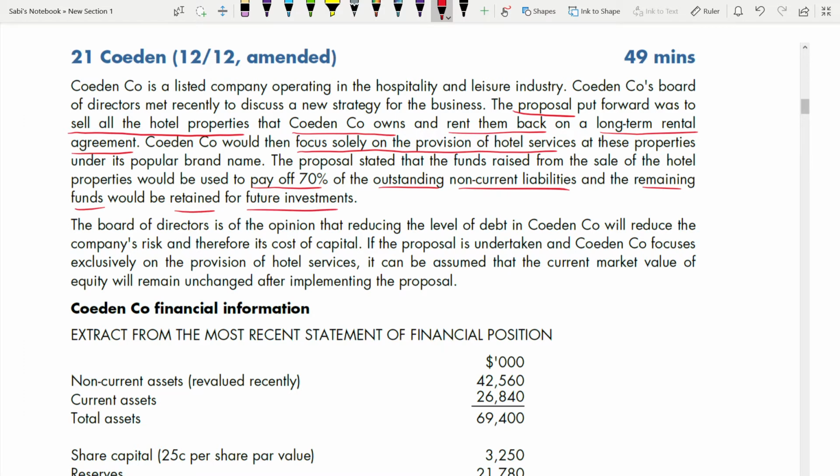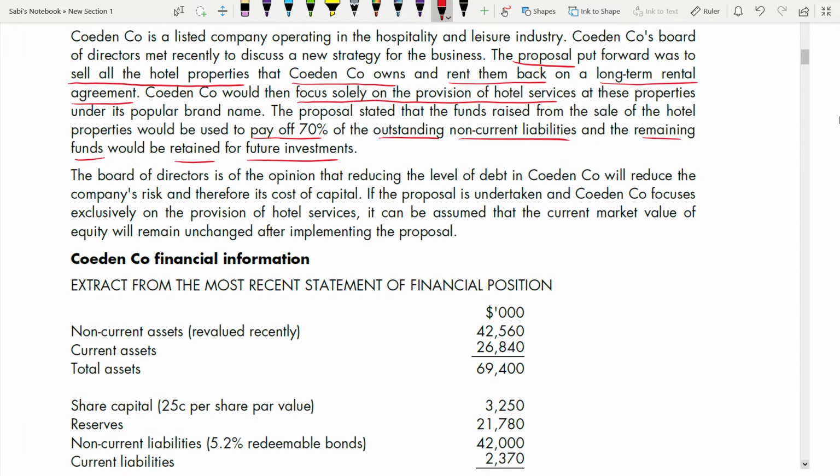Coming to the second para, the board of directors is of the opinion that reducing the level of debt in Coeden will reduce the company's risk and therefore its cost of capital. If the proposal is undertaken and Coeden focuses exclusively on the provision of hotel services, it can be assumed that the current market value of equity will remain unchanged after implementing the proposal.